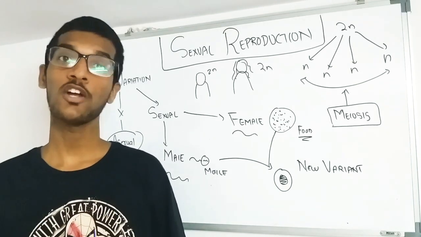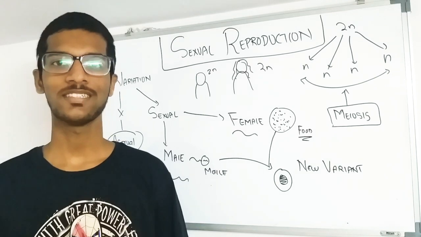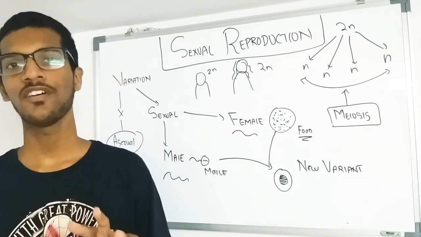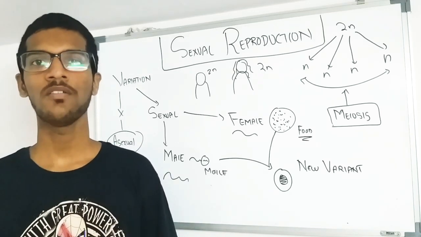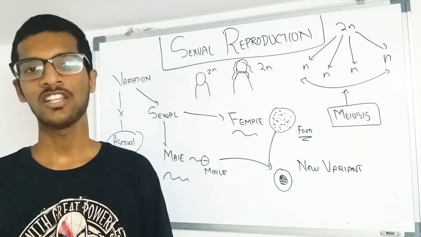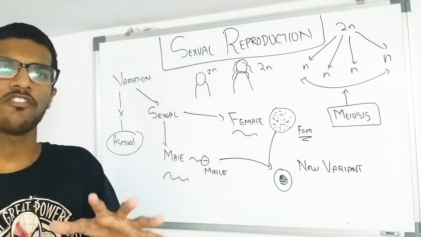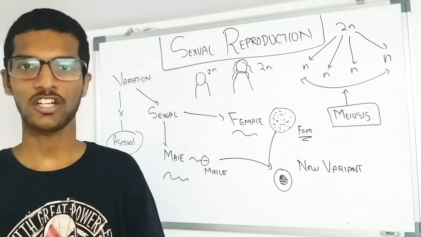In this video, we are going to continue with our topic, which is how do organisms reproduce. In the previous video, we have learned about reproduction in case of asexual plants and other life forms. In this video, we are going to cover a little bit more about sexual reproduction.